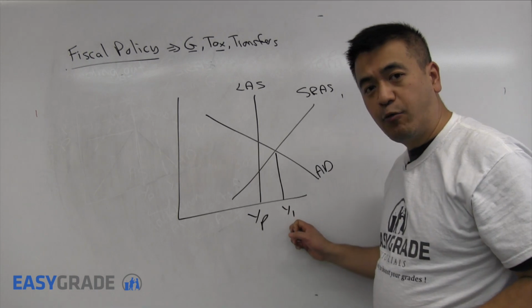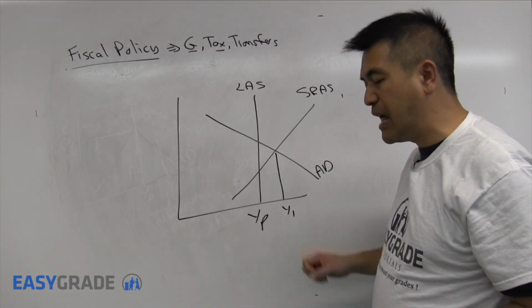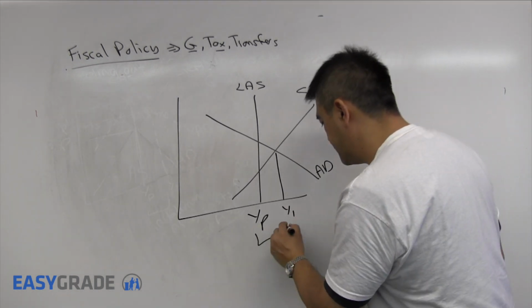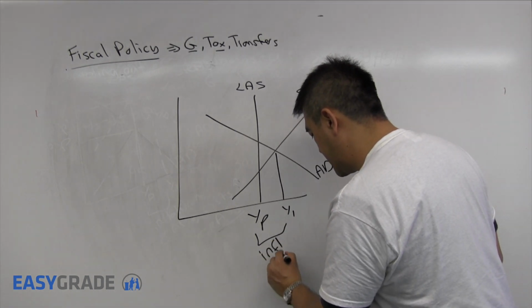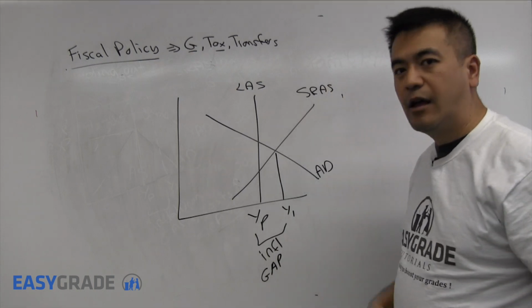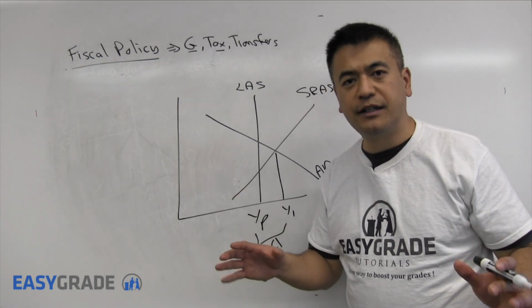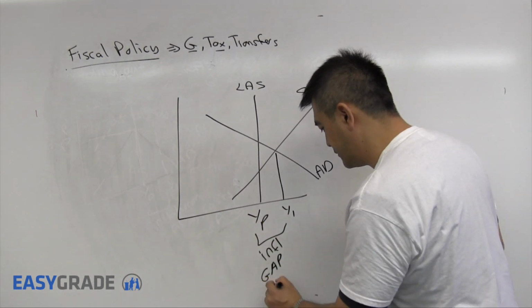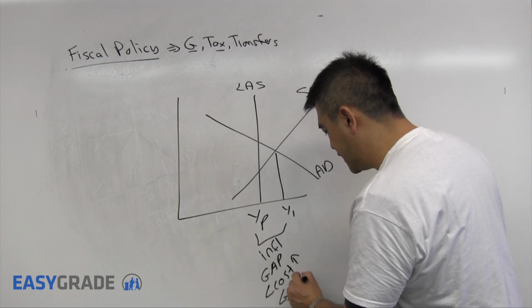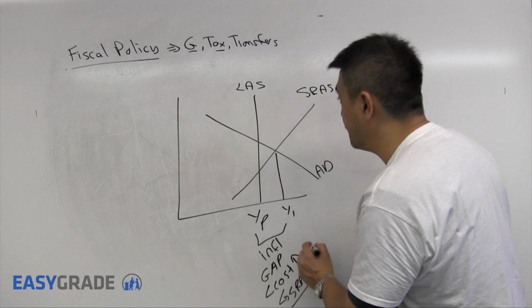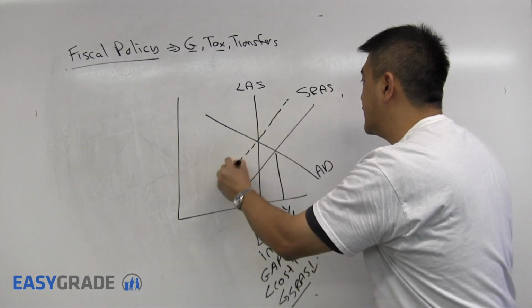Well, just like the previous question, you saw that we have an inflationary gap. An inflationary gap is going to result in costs rising, and that's going to cause the short-run aggregate supply curve to fall to here.